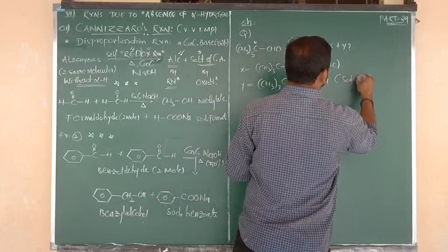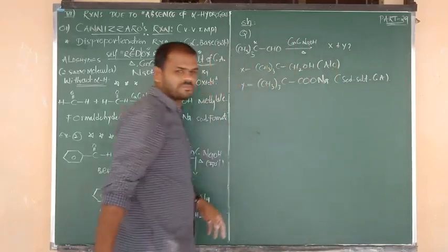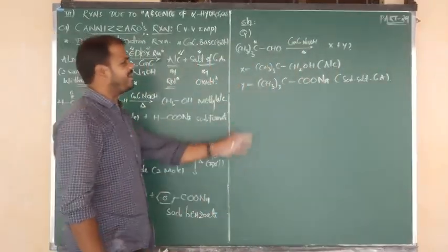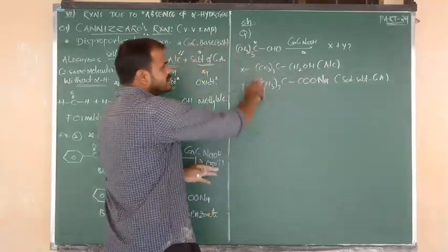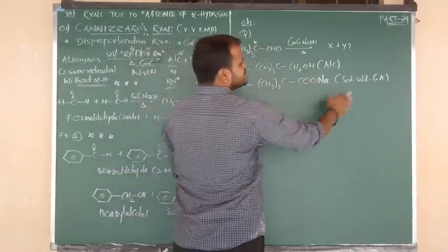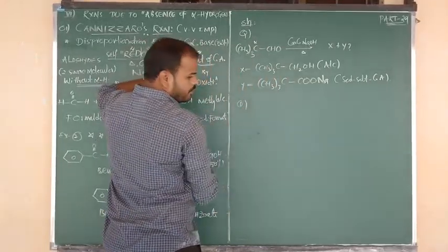So the product name is nothing but the sodium salt of the carboxylic acid. I hope you understand this. Question 9: 1 mole of aldehyde reduces to alcohol, and the second mole of aldehyde oxidizes into the salt of carboxylic acid. With the same objective, I am going to tell you another question.